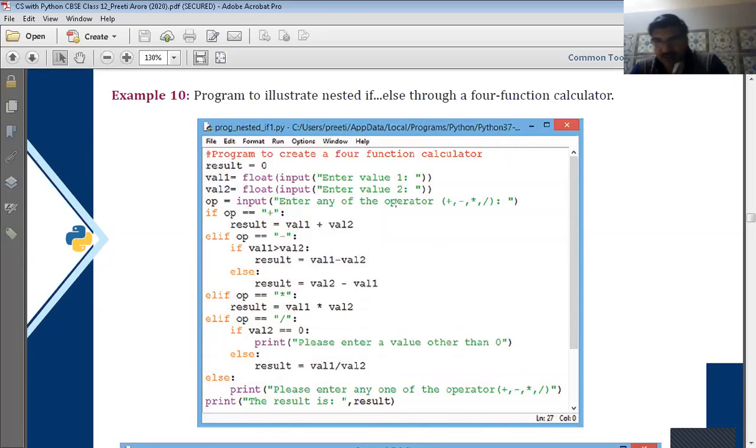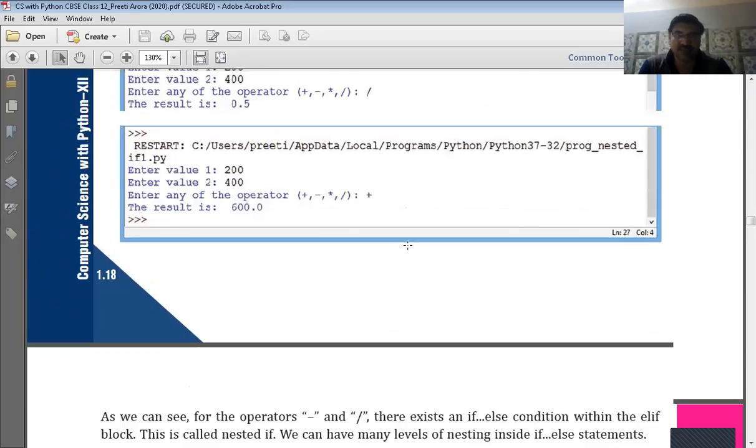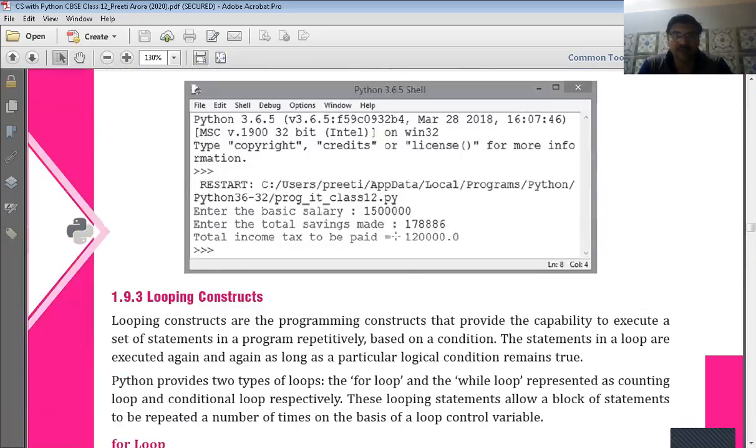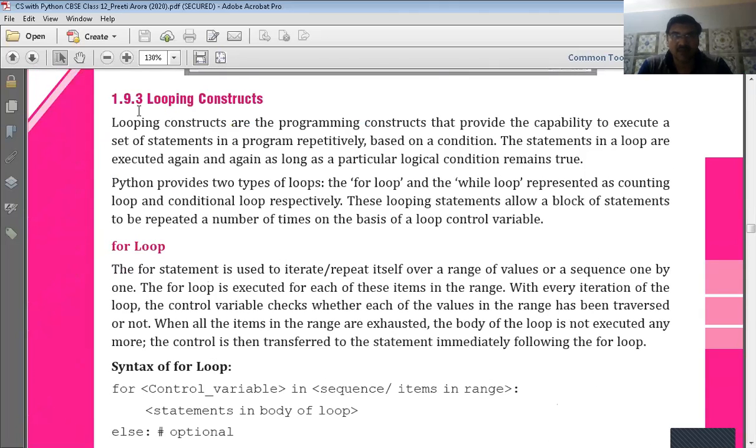So we have seen three conditional constructs. First one is simple if, another one is if else, and third one is if elif else. So these are the three constructs which are known as conditional constructs. Now let us see the other one, looping constructs. In another class we will learn about looping constructs.